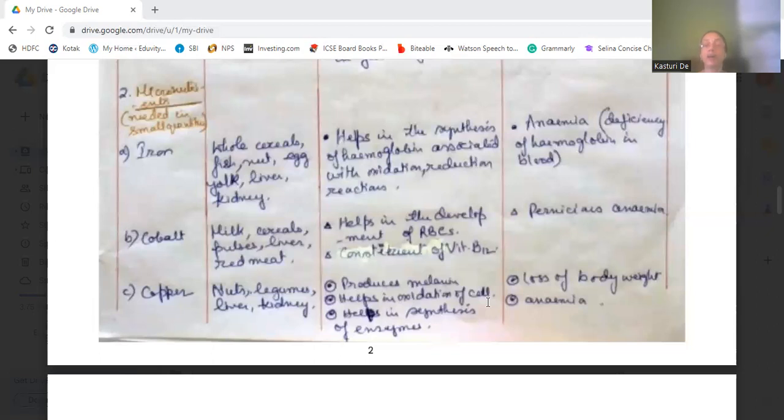Copper is present in nuts, legumes, liver, kidney. Copper's function is it produces melanin. It helps in oxidation of the cells, and it helps in the synthesis of enzymes. Deficiency disease can cause loss of body weight and anemia. Copper deficiency also causes anemia. Cobalt deficiency causes pernicious anemia, and iron deficiency also causes anemia.